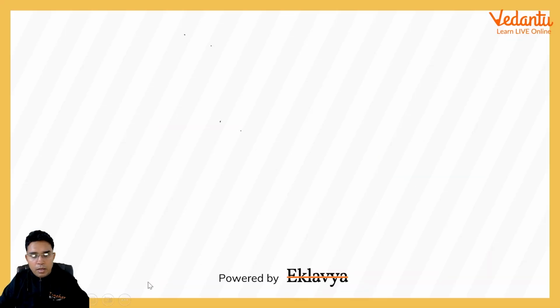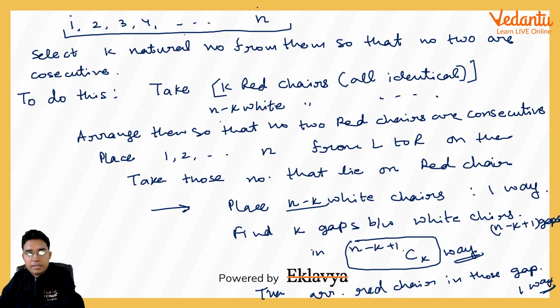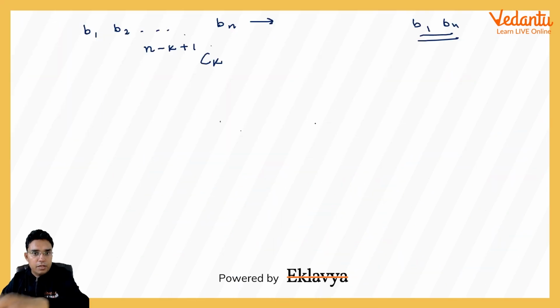Now suppose, let us assume that B1, B2, B3 and so on, Bn, they are n letters, and let us assume B1 and Bn are not consecutive. Let us assume this is the scenario. Then as I told you, selecting k letters will be done in how many ways? I think n minus k plus 1 ck ways. This is when we are assuming that B1, Bn are not neighbors.